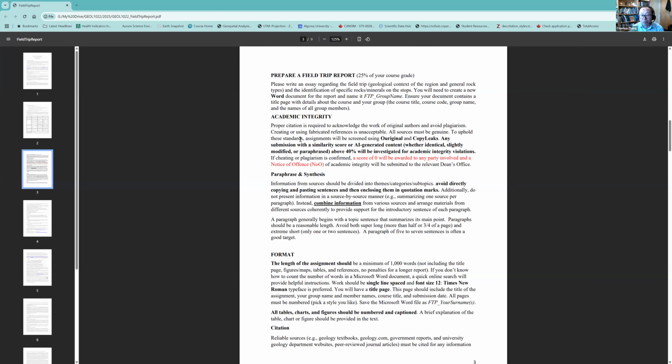If cheating or plagiarism is confirmed, you'll get a 0 for the assignment, or the group or any people involved. And you will also get a note of offense of academic integrity, right.